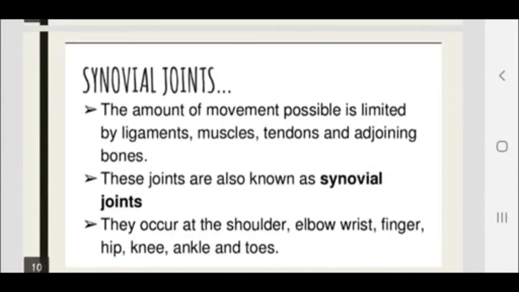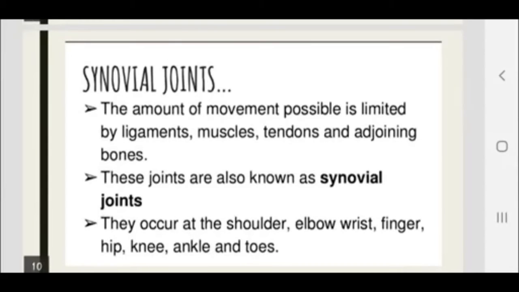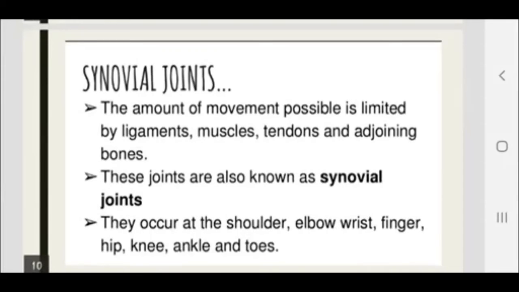Third type of joint is known as movable joint or synovial joints. The amount of movement possible is limited by ligaments, muscles, tendons, and adjoining bones. These joints are also known as synovial joints or movable joints. They occur at the shoulder, elbow, wrist, fingers, hip, knee, ankle, and toes.